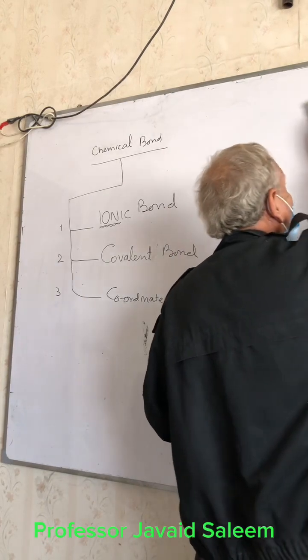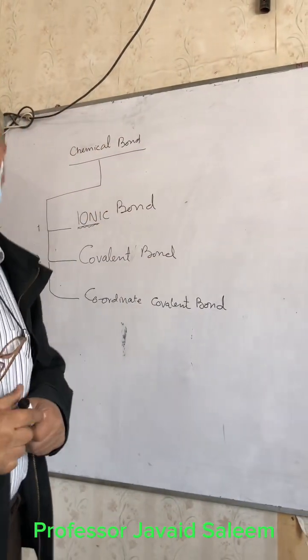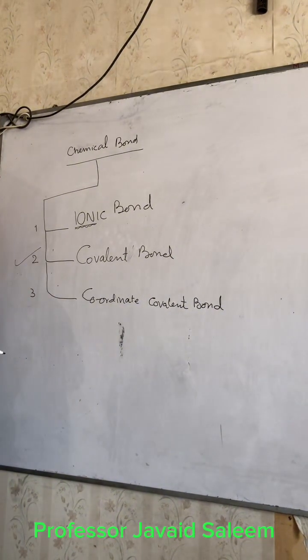So now, by the grace of Almighty Allah, we are starting with the second type of chemical bonding, and that is the covalent bond.